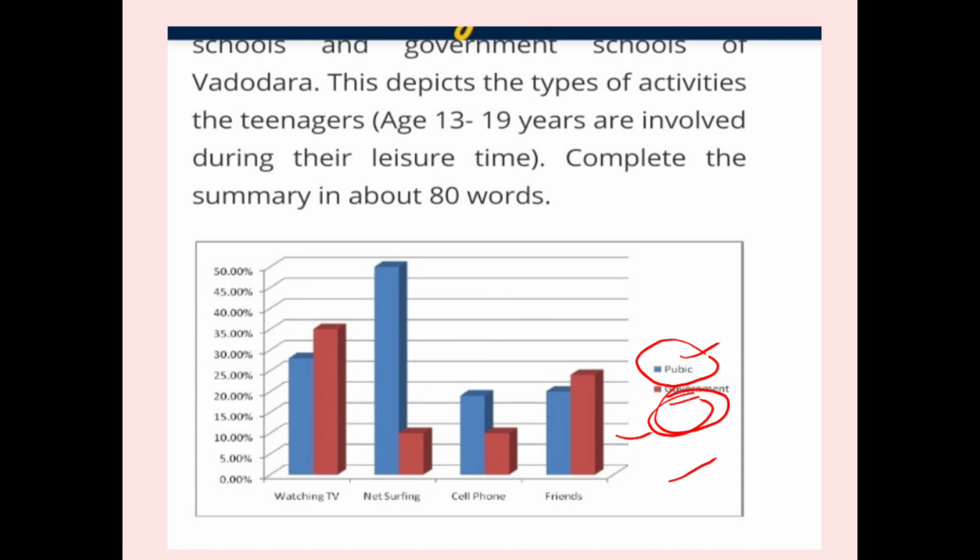What is the conclusion? The conclusion is that in public school the students are involved in maximum activities, and net surfing is the maximum, used by the maximum percentage of students. But in government schools the students are involved in fewer activities, but the maximum students watch only television. So this will be the conclusion.